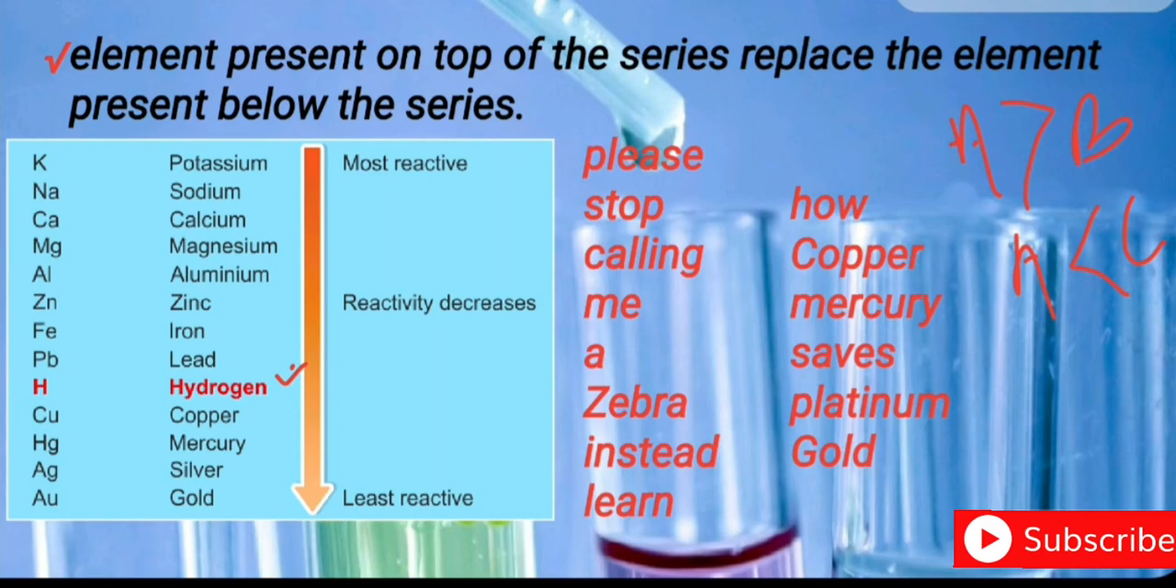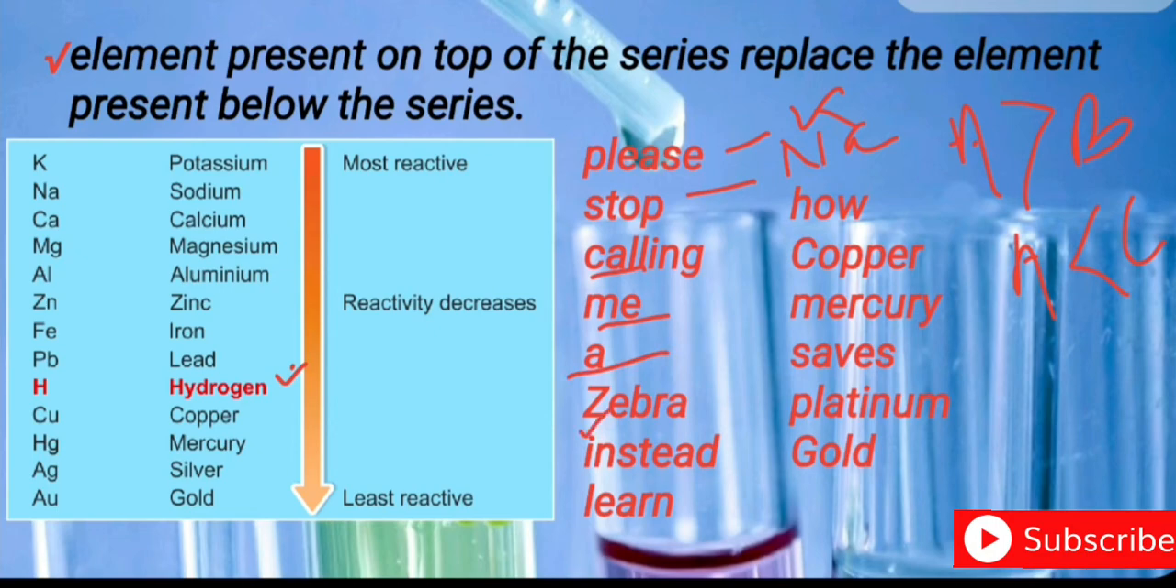How can we remember? I am just giving you a trick to remember the series. The trick is: Please stop calling me a zebra. Instead, learn how copper, mercury shapes platinum, gold. Please, P for potassium, K. Stop, S for sodium, Na. Calling, Ca for calcium. Me, Mg for magnesium. A stands for aluminium.